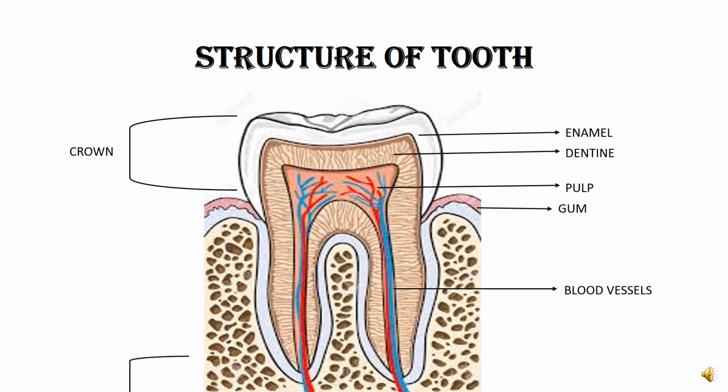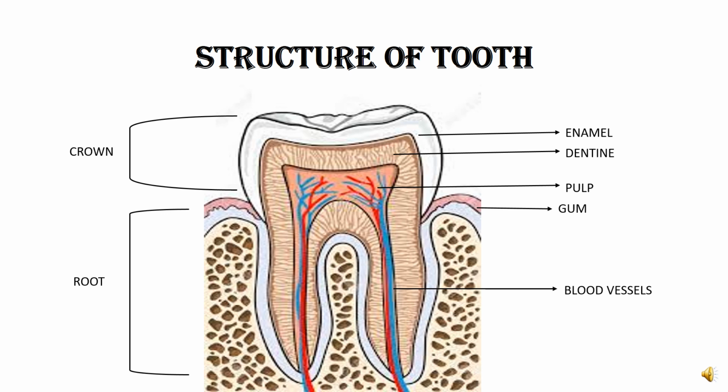And the lower part which we cannot see is called the root. Clear, students? The part which we see, that is the enamel part, which includes dentine and pulp also, is called the crown, and the part which is inside the gum line is called the root. So you have to study the diagram carefully.